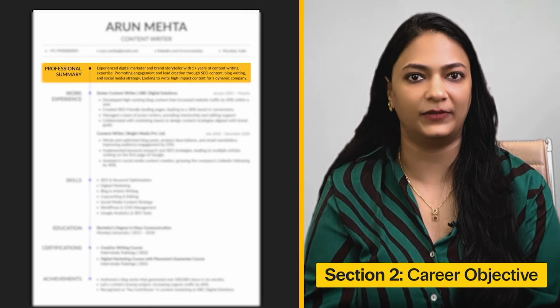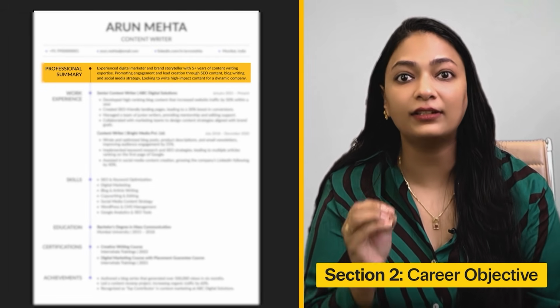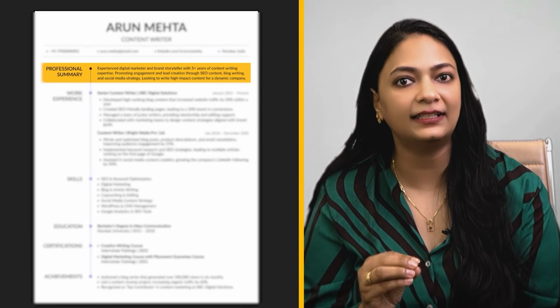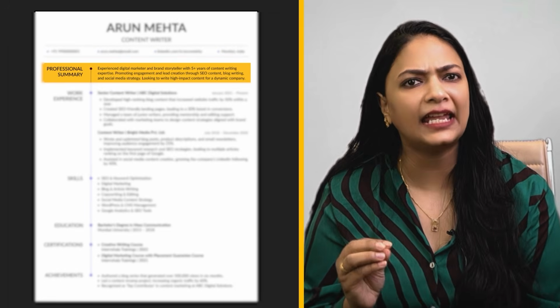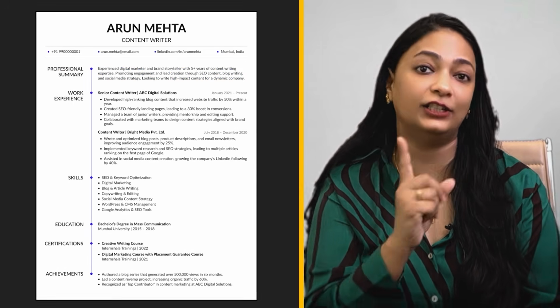The next section is career objective. It is a standard headline that talks about your career aspiration with key skills and past experiences or qualification. It can be in a paragraph format but should not exceed 3 to 4 lines.